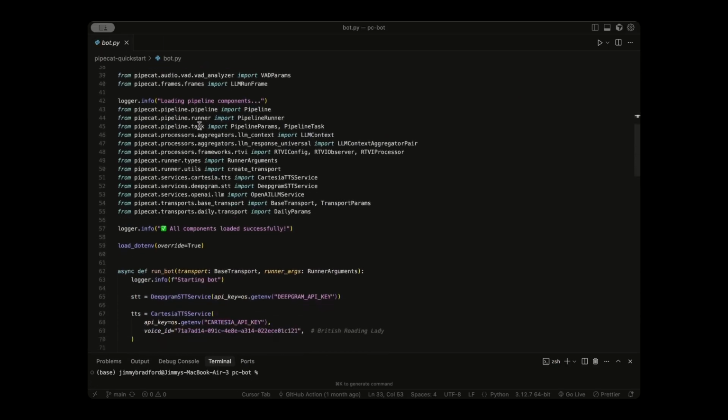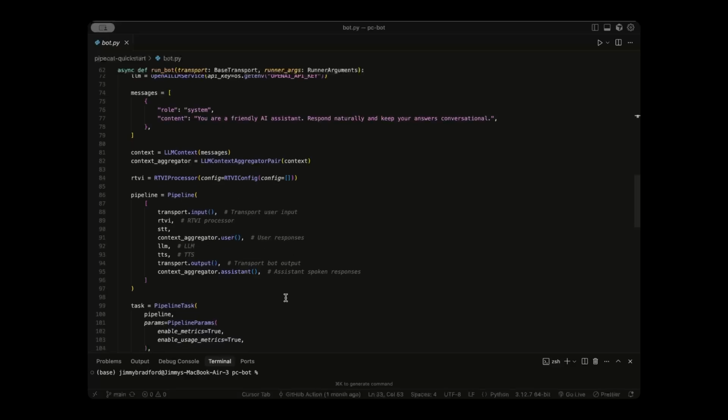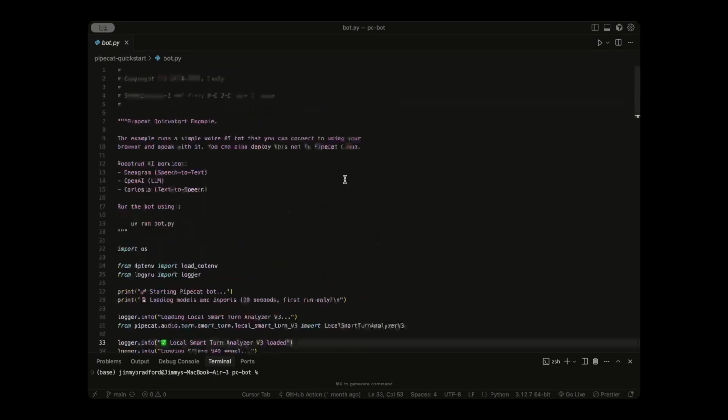All right, so this is great, but it's an all-in-one demo. We need to separate the bot from the server. So to do that, we need to modify this file so that it can't start itself. It needs to be spawned by our boss. So first we need to add a few imports to the top.